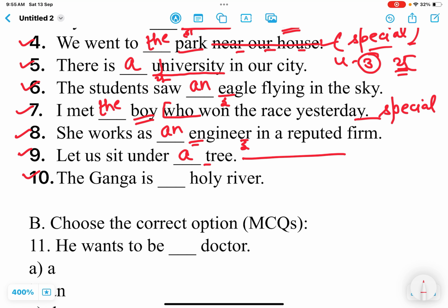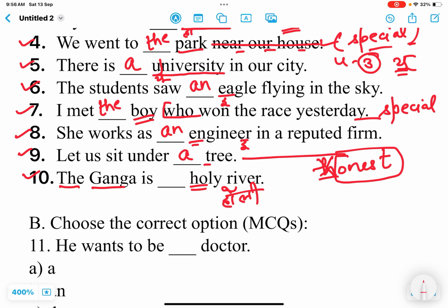Next one is: the Ganga is a dash holy river. Ganga is a special noun, so the is used here, and here we are to tell that this one is a holy river. Holy is the same kind of word as honest, right? Honest also begins with H, but the sound is of a vowel because H is silent. But here the word begins with H, the same letter, but it is pronounced as holy, not Ollie. So H is not silent here. The sound is of ha, holy, ha.